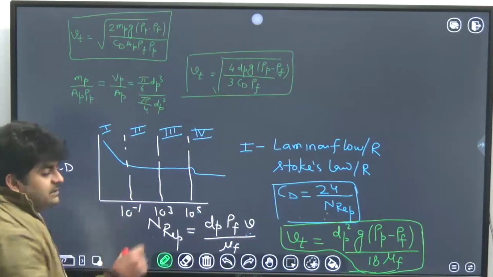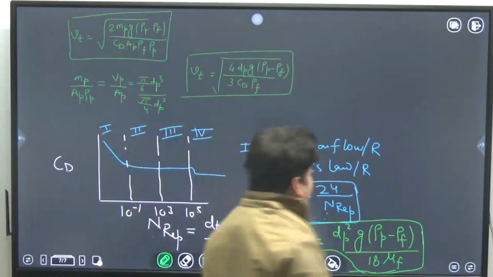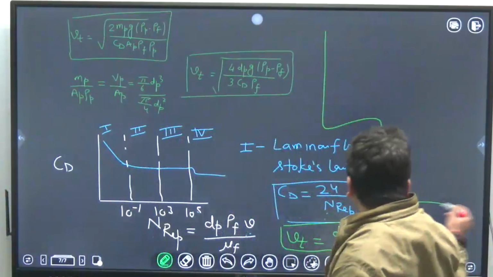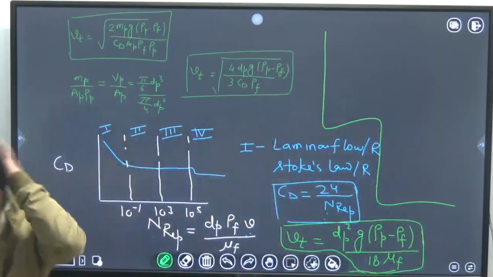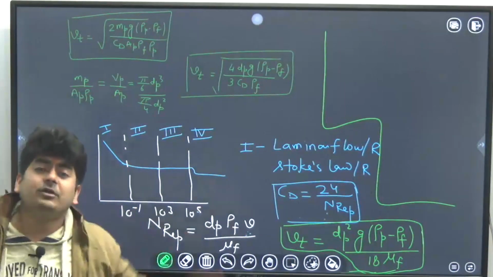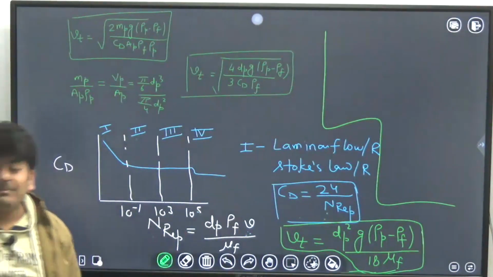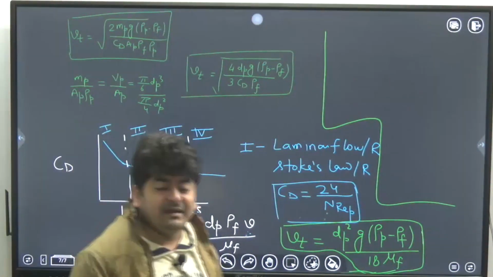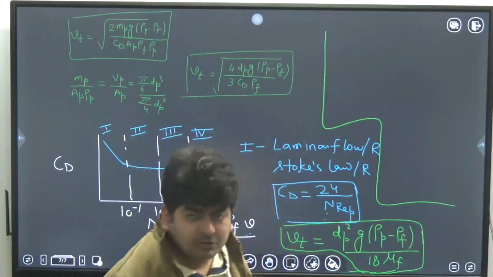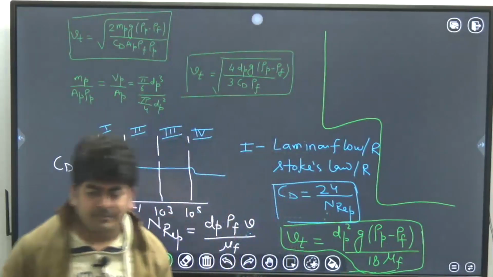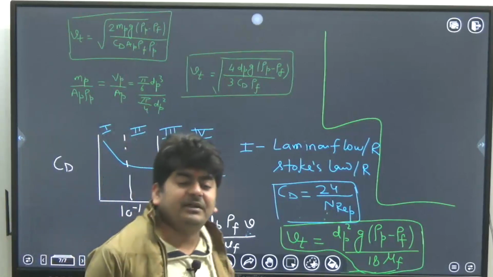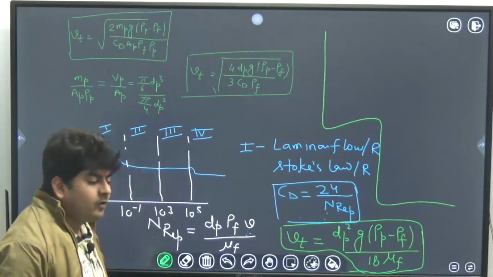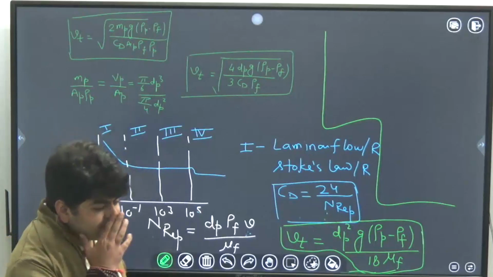Second regime is transition flow regime. If someone asks you what will be the maximum value of particle Reynolds number in Stokes law regime, what will you say? In Stokes law regime, the maximum value of particle Reynolds number will be what? What will you say?